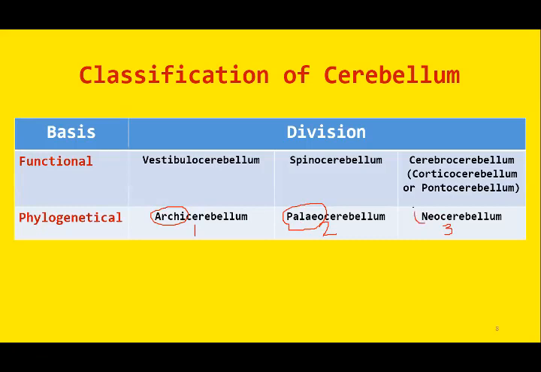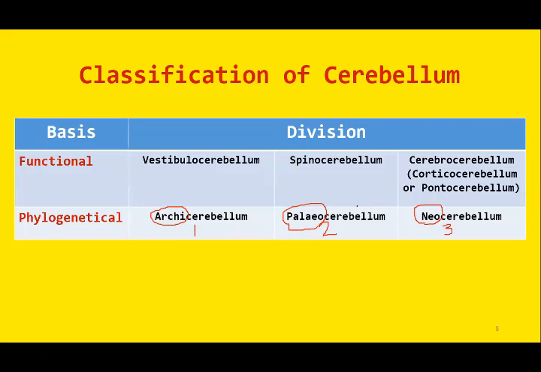And neocerebellum is the last stage of evolutionary development, embryological development. Neocerebellum, neo means new. So the new portion is the neocerebellum. So two ways to classify cerebellum: on the basis of its functions or physiology, and on the basis of its embryological development, on the basis of its evolutionary stages.